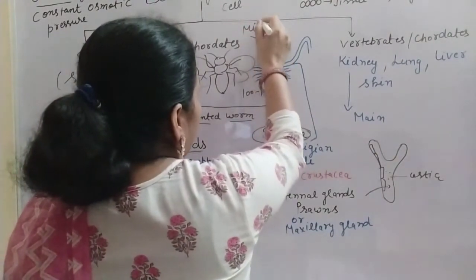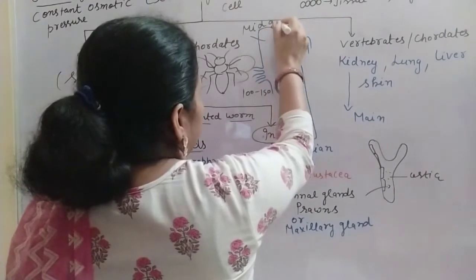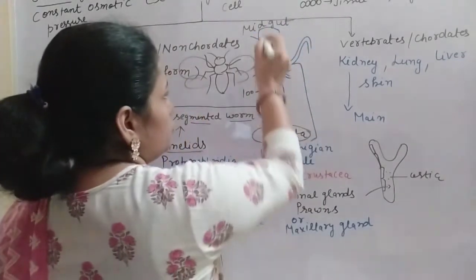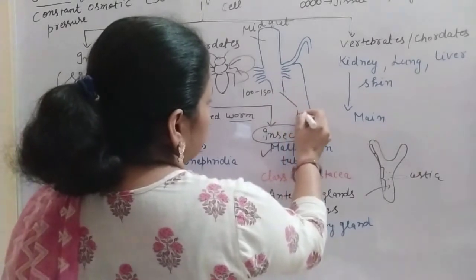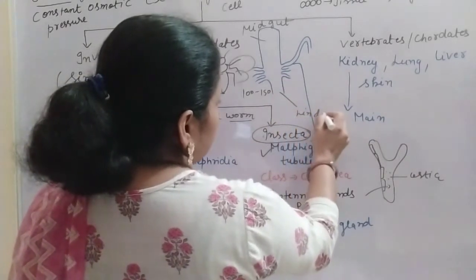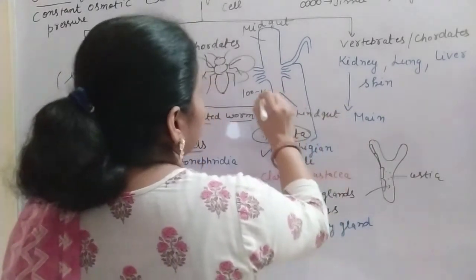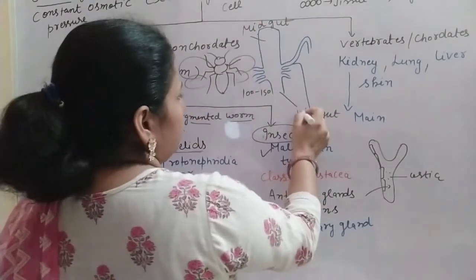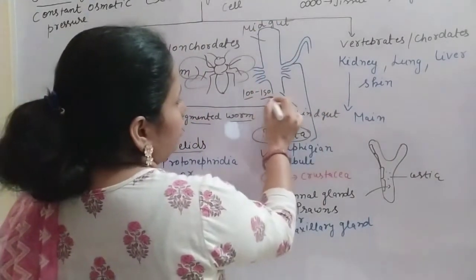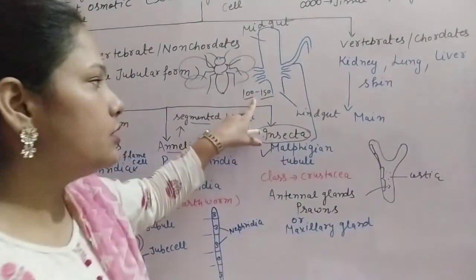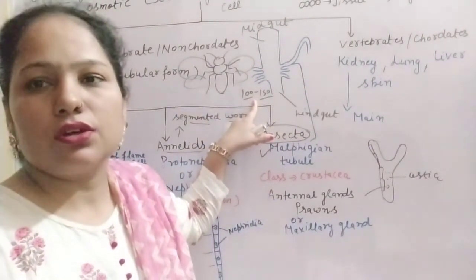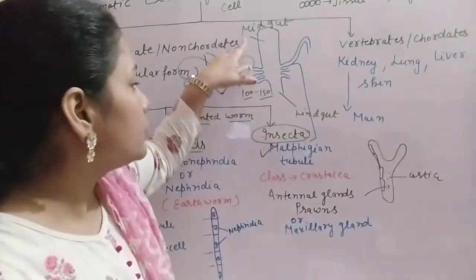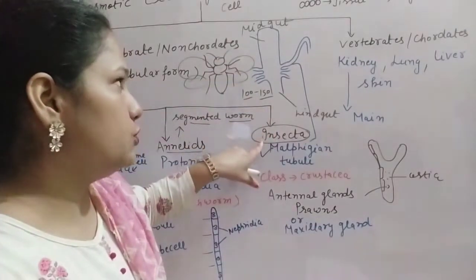It is the diagram of the alimentary canal of cockroach. So midgut, then there is the hindgut. At the junction of the midgut and the hindgut there are 100 to 150 thin filamentous yellow colored structures known as the Malpighian tubules.